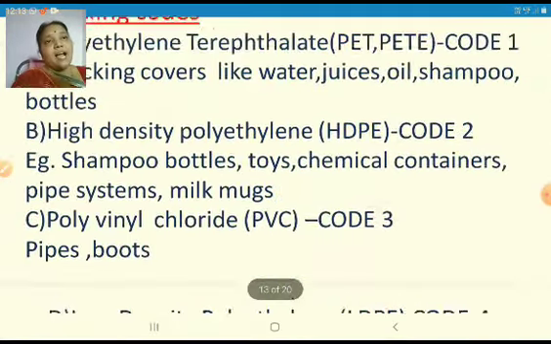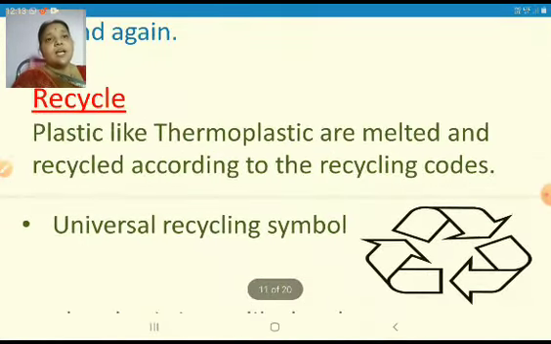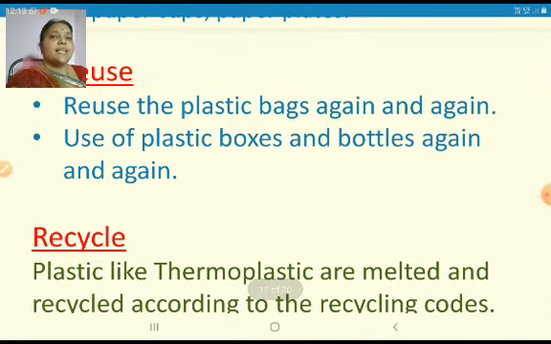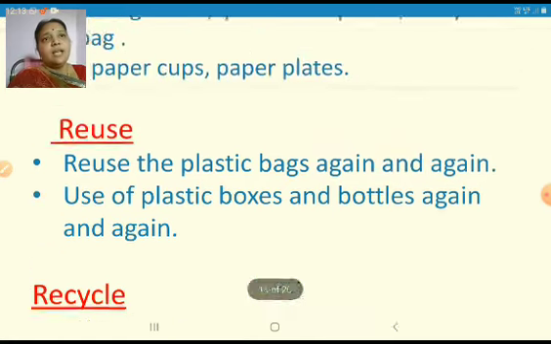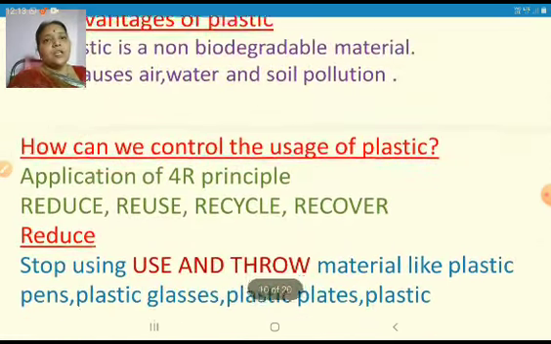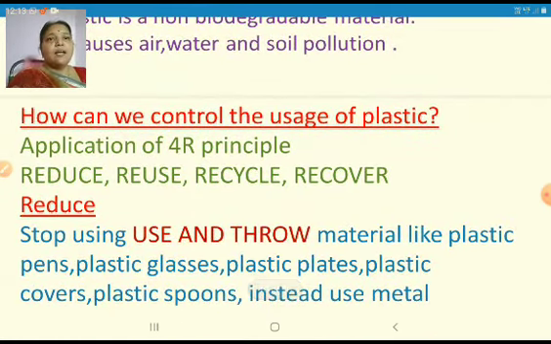And here after the discussion you might have understood that the controlling of plastic waste is mostly in our hands. So the application of 4R, that is reduce, reuse, recycle, recover.